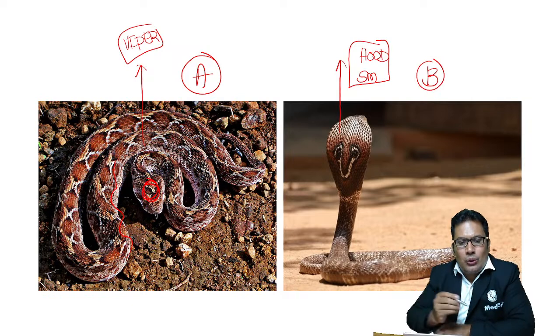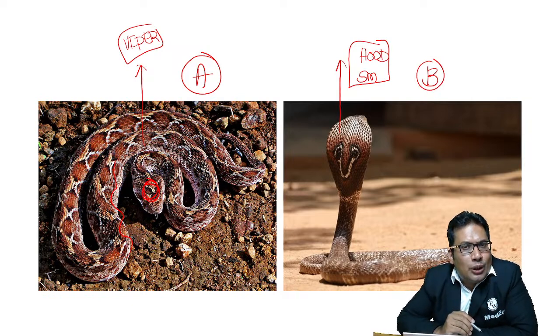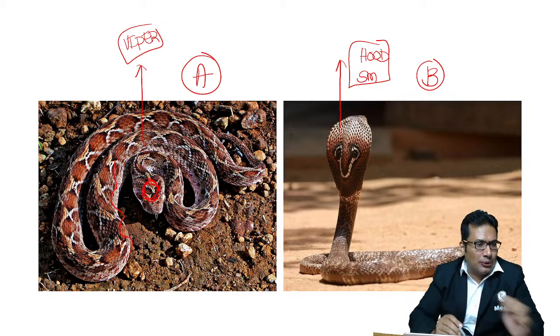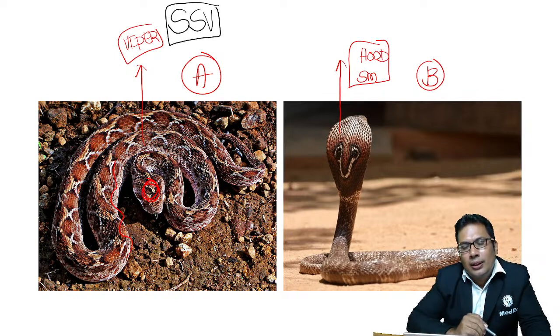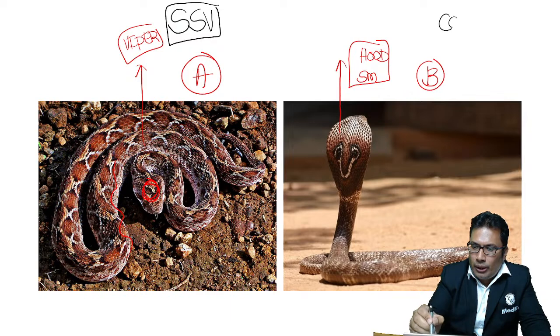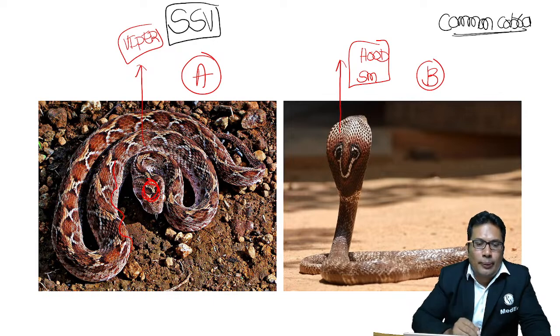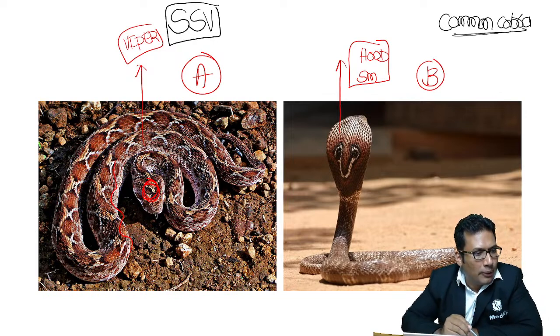One which has a bird foot mark and white wavy line, your answer should be saw-scaled viper. And this is the common cobra.